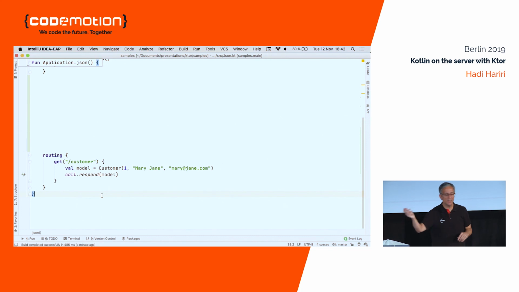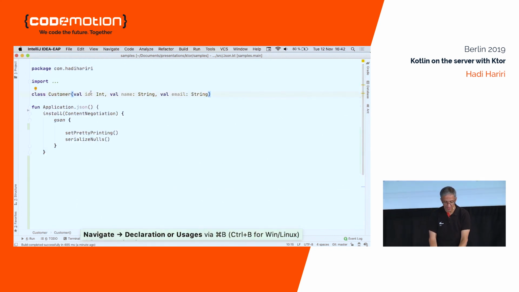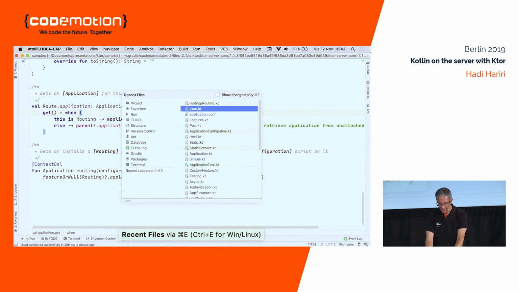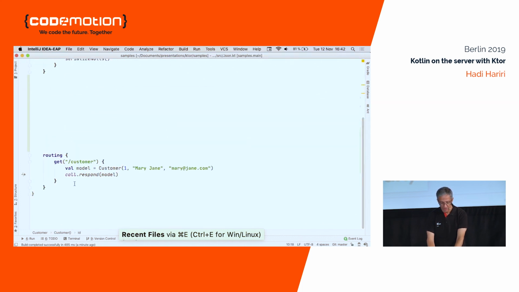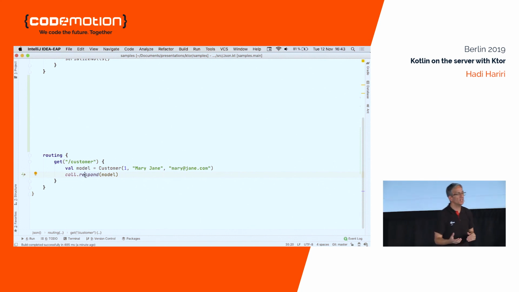This is nothing more than a normal data class, with the customer ID, the name, and the email. And then I am just doing call.respond(model). So no need to do any kind of serialization, no need to convert it into JSON, nothing. It's doing that for me automatically.